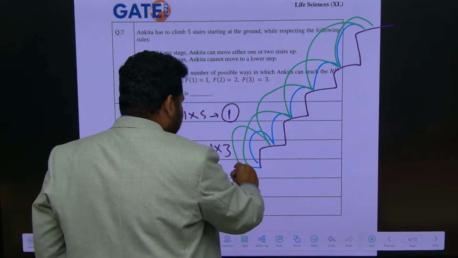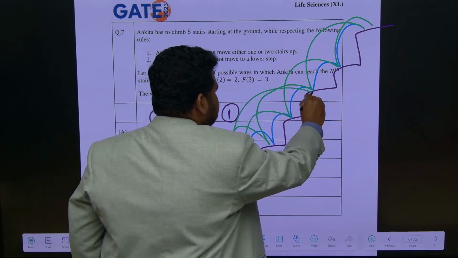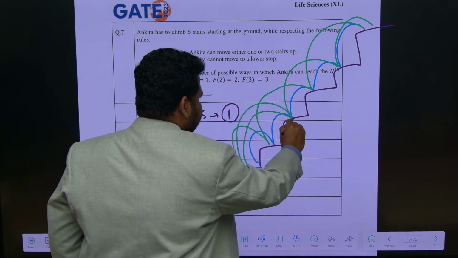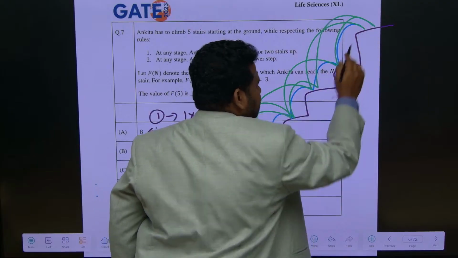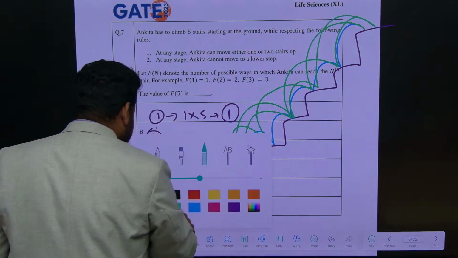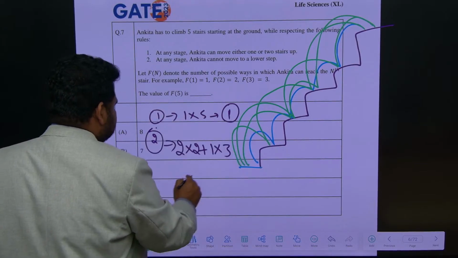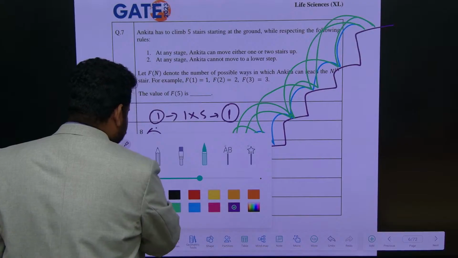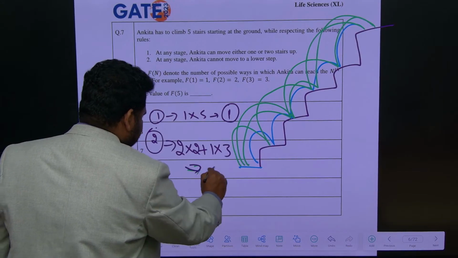Or first I will take 2 steps, then 1 step, and then 2 steps. How many ways? 3 ways. Correct? So this will become 3 ways.